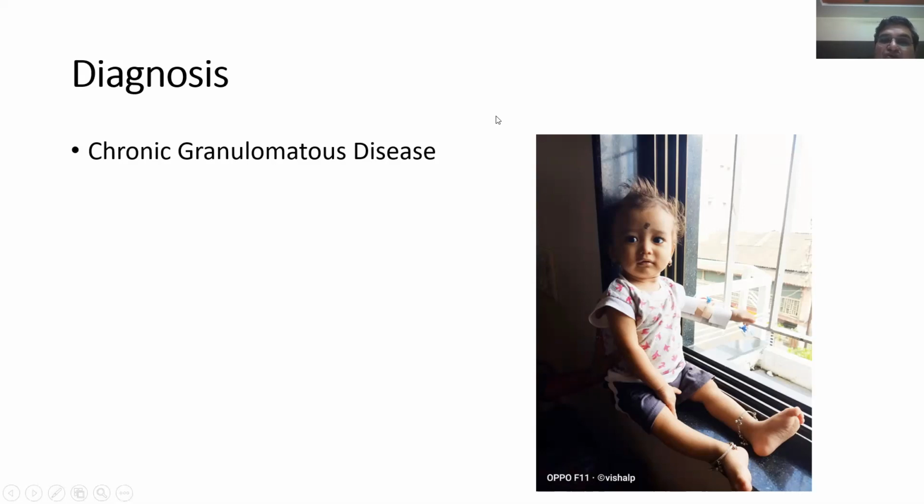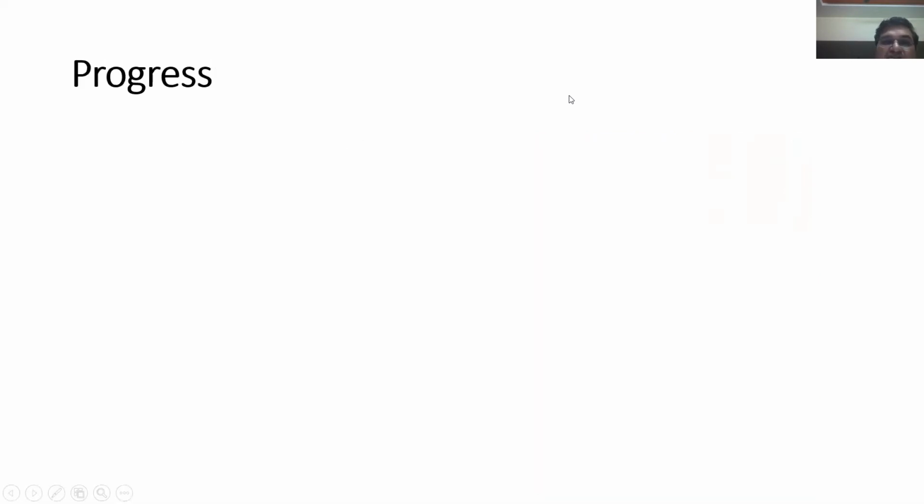The child went to Mumbai and continued to remain there, in the hospital for quite some time. Initially we had given him fluconazole, and then later on we used the drug for aspergillosis. But it did not respond. So they put him on some other antifungal. I do not remember the name offhand.